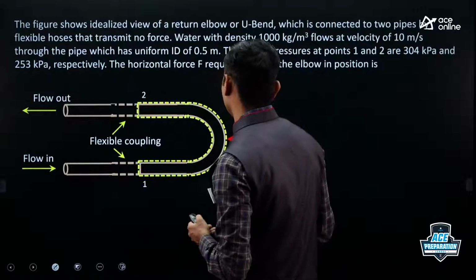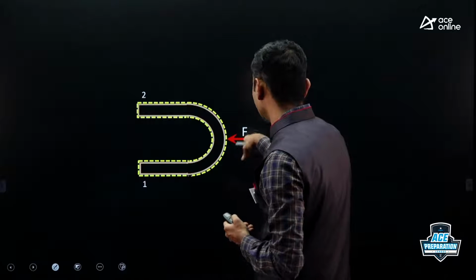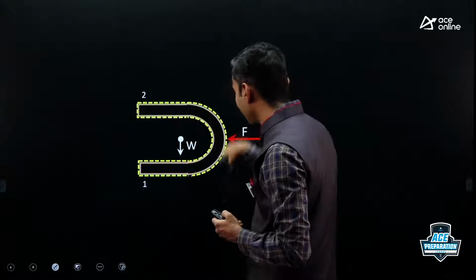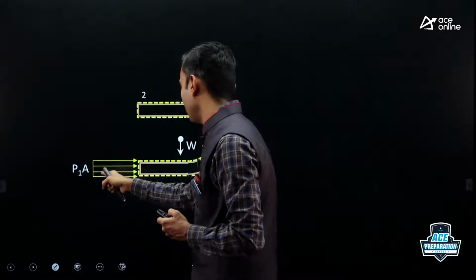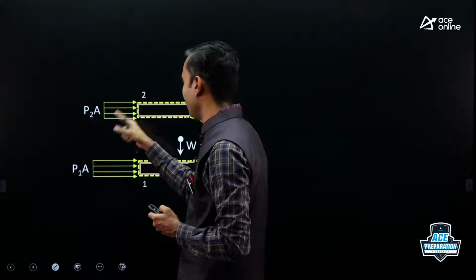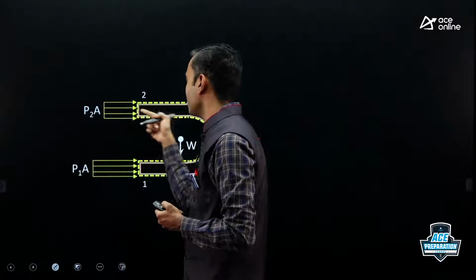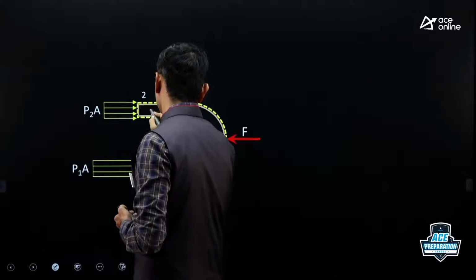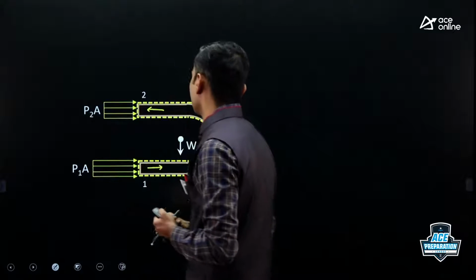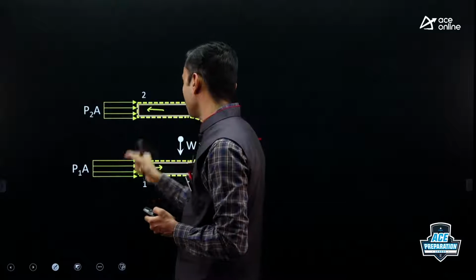So in the free body diagram, now I will directly show gauge pressures only. So in the free body diagram, we will have this external force F, weight of the entire system which will be passing through CG, and we will have pressure forces. P1 into area at inlet and P2 into area at exit. Now please remember, don't think here this pressure should be towards outside because fluid is going out here. This is the direction of flow, right? This pressure is always compressive, as we discussed earlier. So always show pressure forces towards control volume.